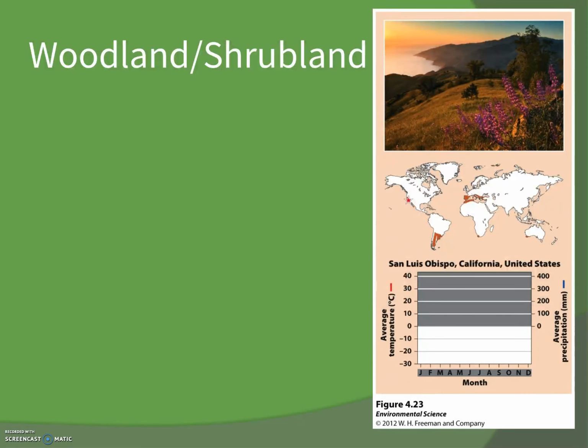Woodland, shrubland. So now we're looking at Southern California, parts of Nevada, Australia. Hot, dry summers, cool, moist winters, thin, nutrient-poor soils because the winter rains leach it. It's referred to as the chaparral, also a Mediterranean biome because that's where it's located. You can see a bulk of it is located around the Mediterranean Sea up in here. Woody evergreen shrubs, small leathery leaves, things that grow during the winter, die in the summer.